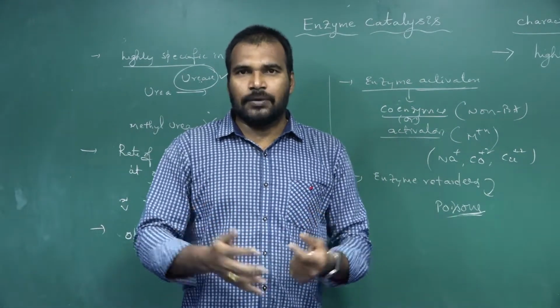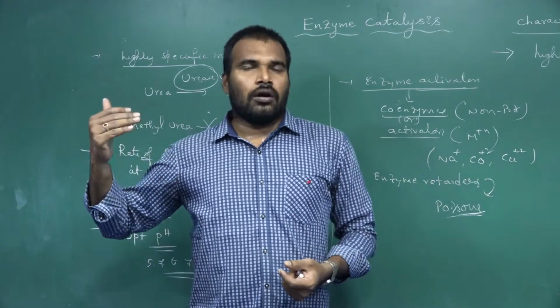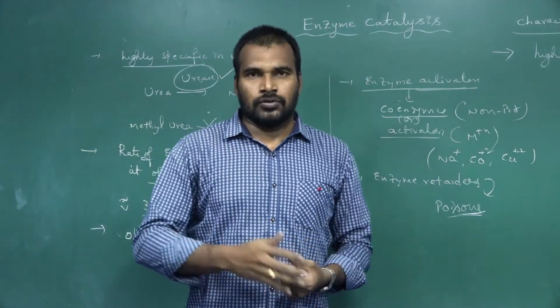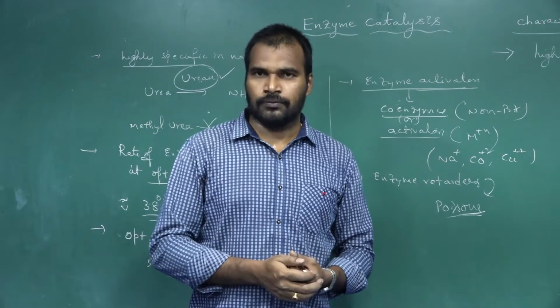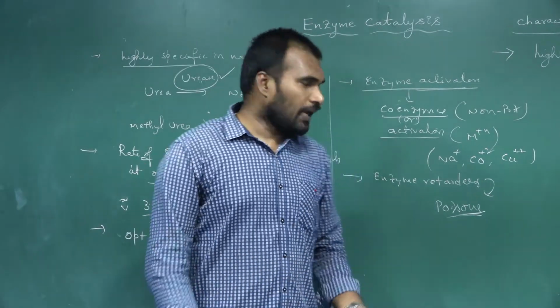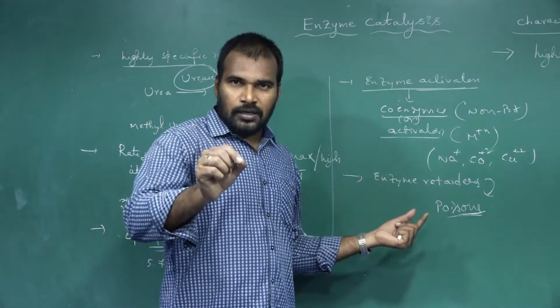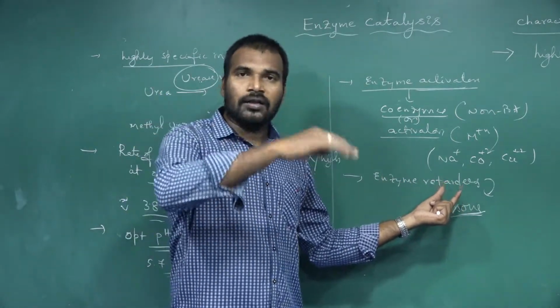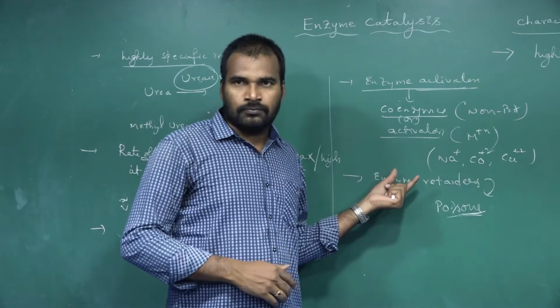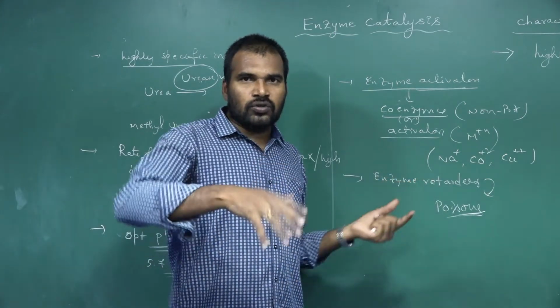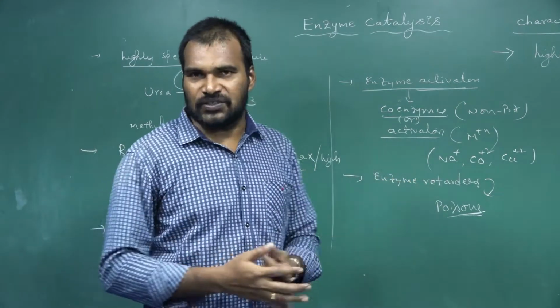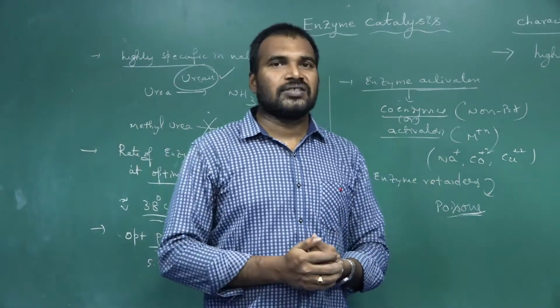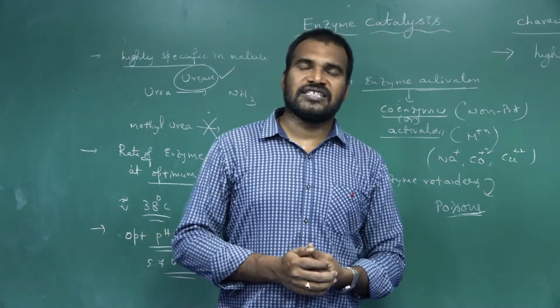Penicillin is what? It's an antibiotic which we use to reduce pneumonia. For curing pneumonia, we use penicillin. There, the penicillin drug is acting as what? Enzyme retarder. That will reduce the activity of that particular enzyme, so that we can cure that particular disease. So these are the characteristics of enzyme catalyzed reactions.